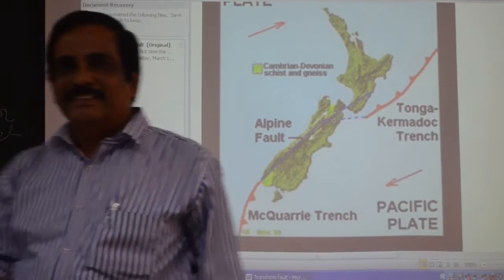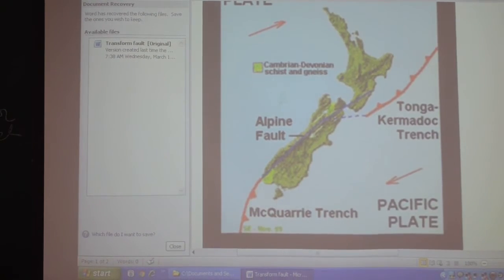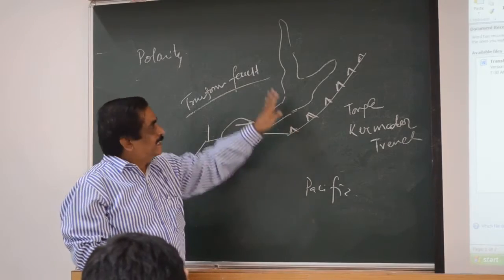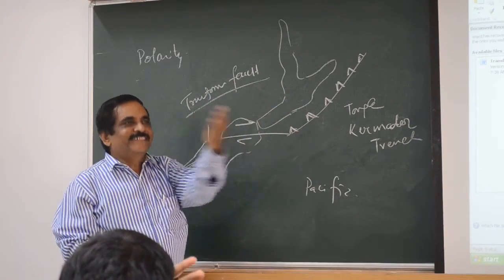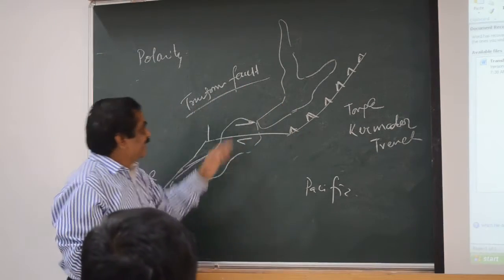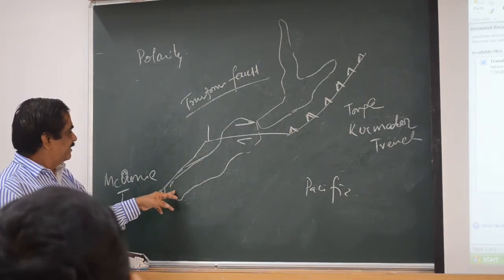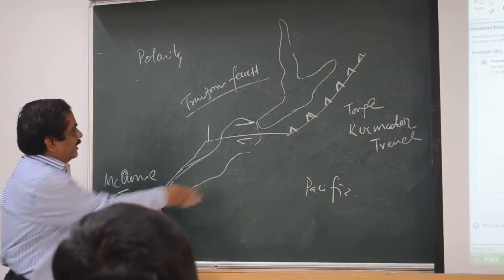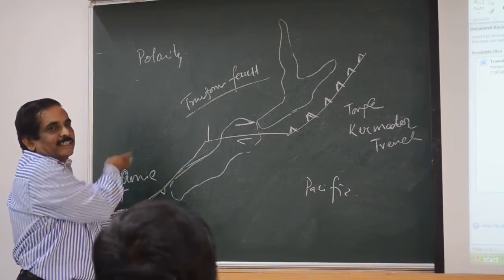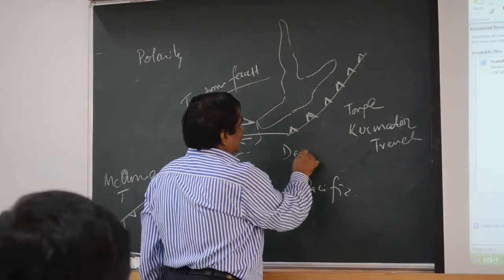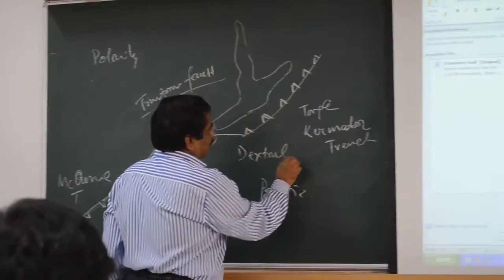You understood the reason why it is like that, no? Why not left lateral? Why right lateral? You see this subduction, which side is it going? This is going under, right? This plate is riding on. So this plate is moving like this, so this block will move that way. Similarly come this side. The subduction is happening this side, so this is overriding. That is why it is right lateral. Dextral. So this is your Alpine Fault.